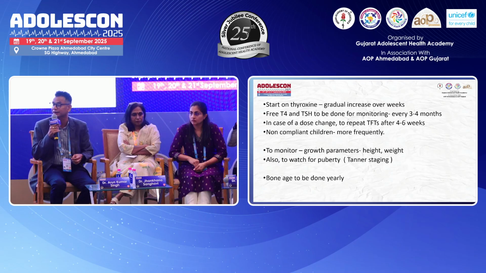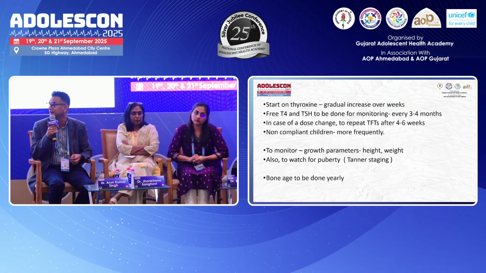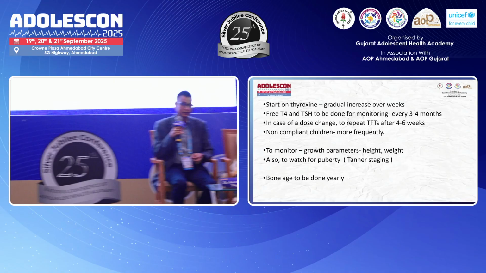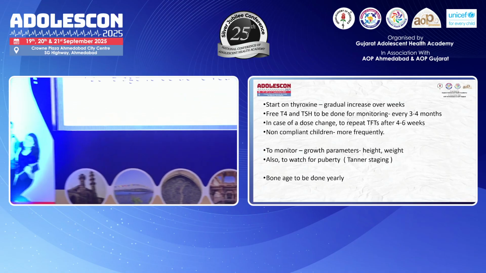And growth parameters like height and weight we will measure at every visit and plot on the height chart and prescription book, and we will also do Tanner staging for development of the child. So as you said, monitoring is a very important aspect of any kid who goes on thyroxine.